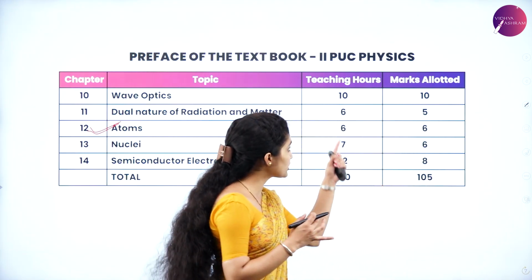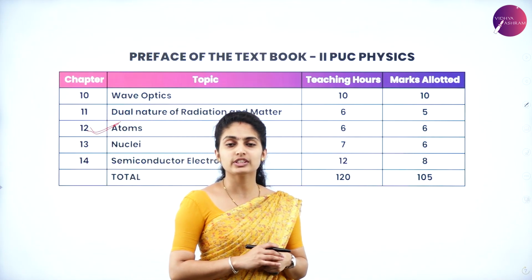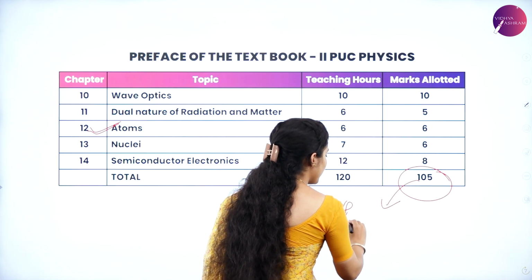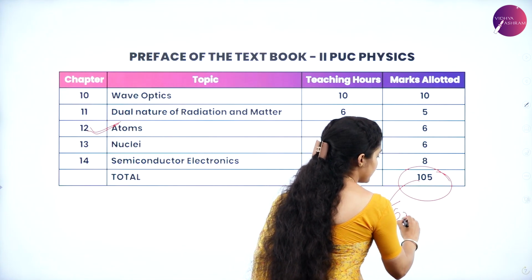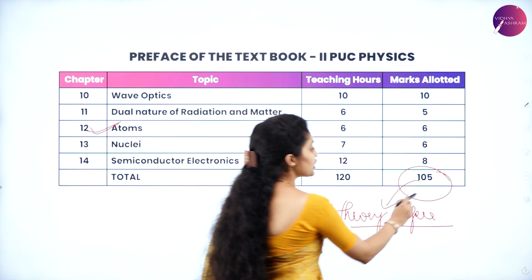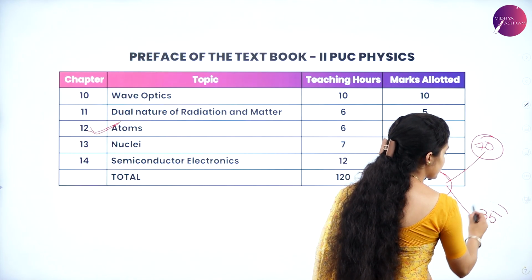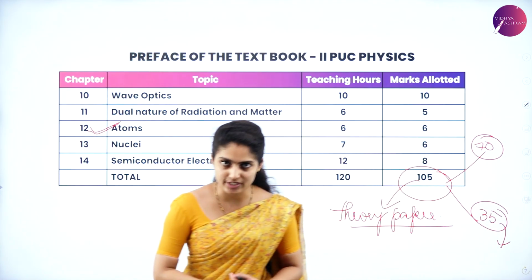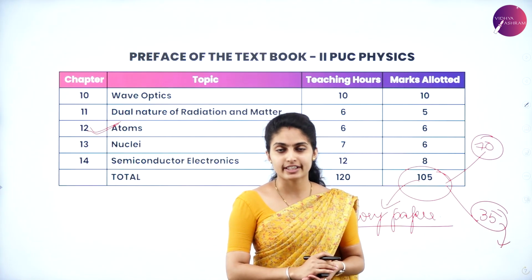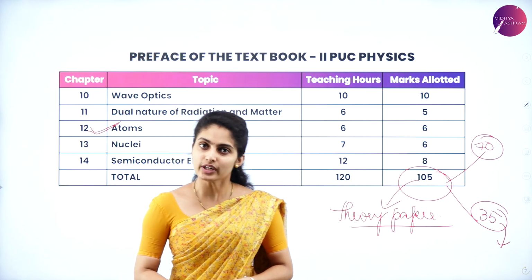On totaling the marks allotted, you have got the total as 105. So the theory paper is set for 105 marks, out of which you have to write for 70 marks, and 35 marks you can discard because it's optional. It's very easy, out of 105 you're writing only 70 marks, of which 35 is optional. It's very easy to score centum.